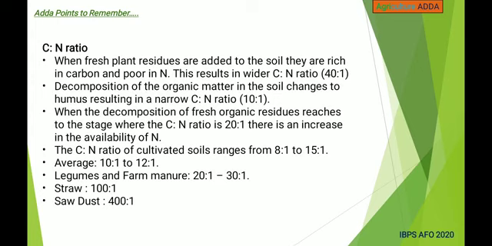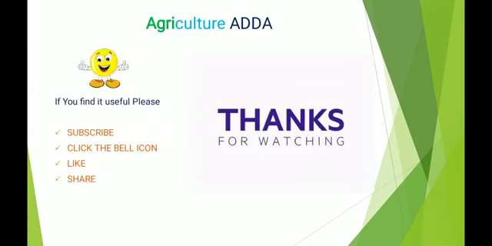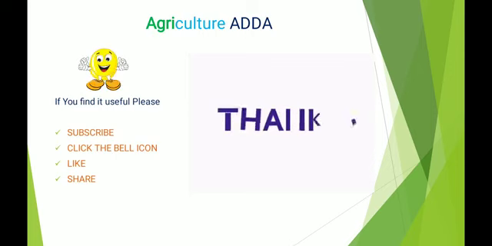The C:N ratio of cultivated soils ranges from 8:1 to 15:1, and the average C:N ratio in soils is 10:1 to 12:1. In the case of legumes and farm manure, it is 20:1 to 30:1, for straw it is 100:1, and for sawdust it is 400:1. And this was the soil science part set 1.